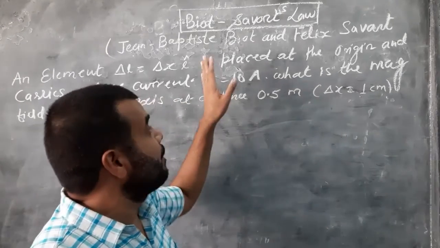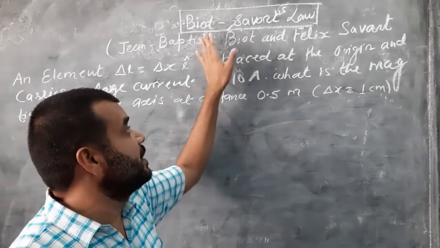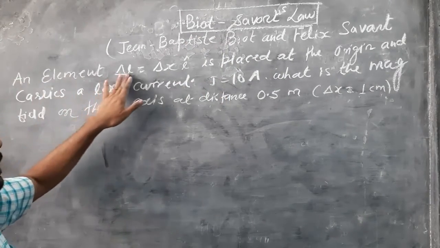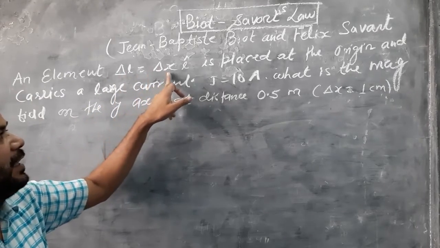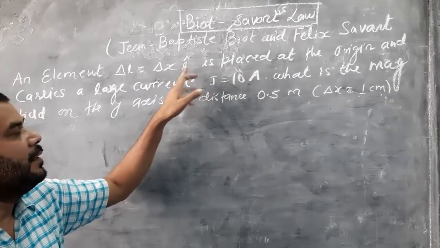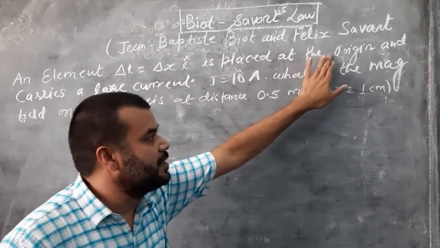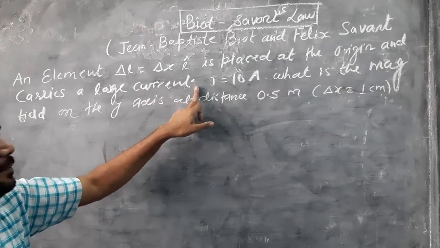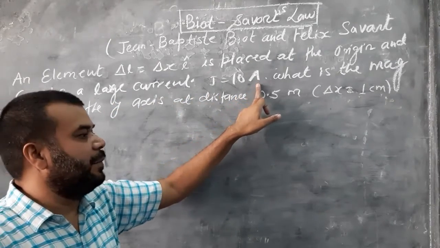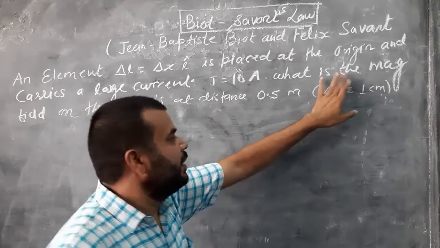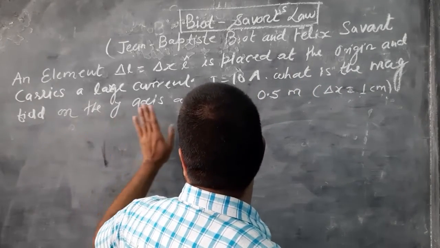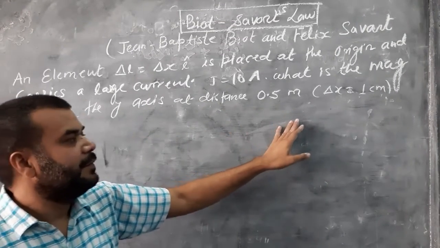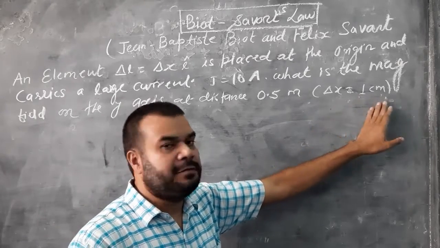We will take a numerical. It is based on the Biot-Savart law. An element delta L equal to delta x i-cap is placed at the origin and carries a large current I equal to 10 ampere. What is the magnetic field on the y-axis at a distance of 0.5 meter, where delta x is given? Delta x is equal to 1 centimeter.